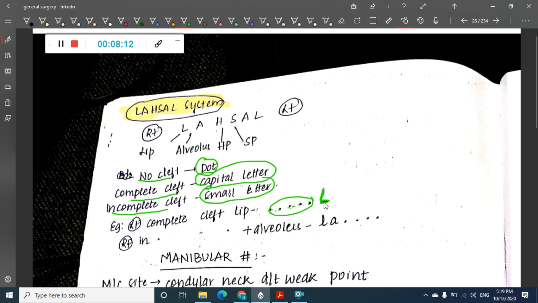And here L for cleft lip, and it is capital because it is complete. And here write incomplete cleft lip. So on the left side there is nothing, and on the right side, incomplete cleft lip and cleft palate. So L and A in small letters because it is incomplete cleft lip and cleft palate. So this system of classification is called the LAHSHAL system.